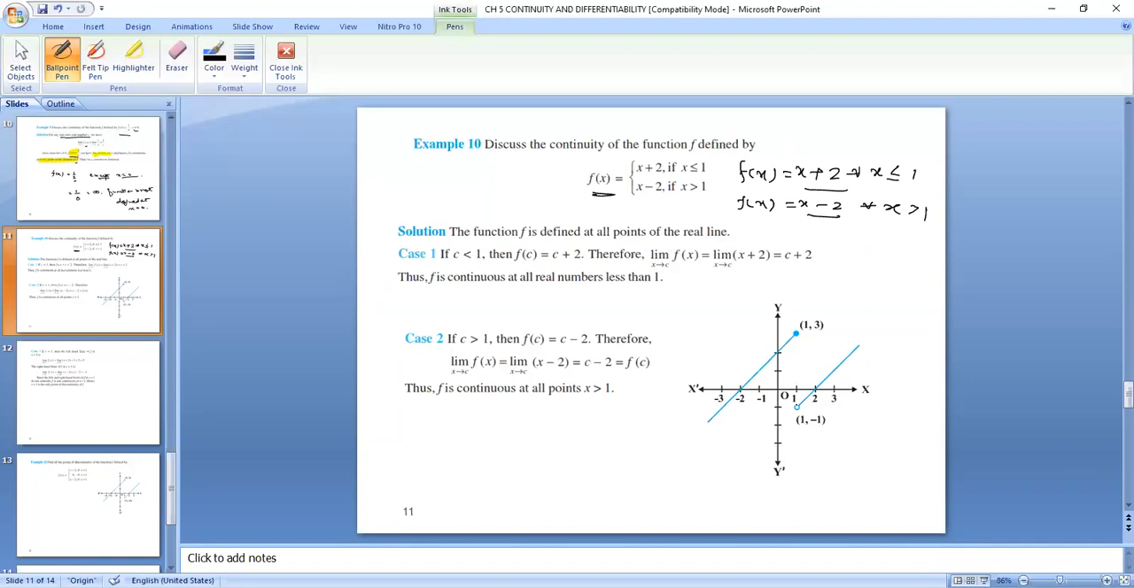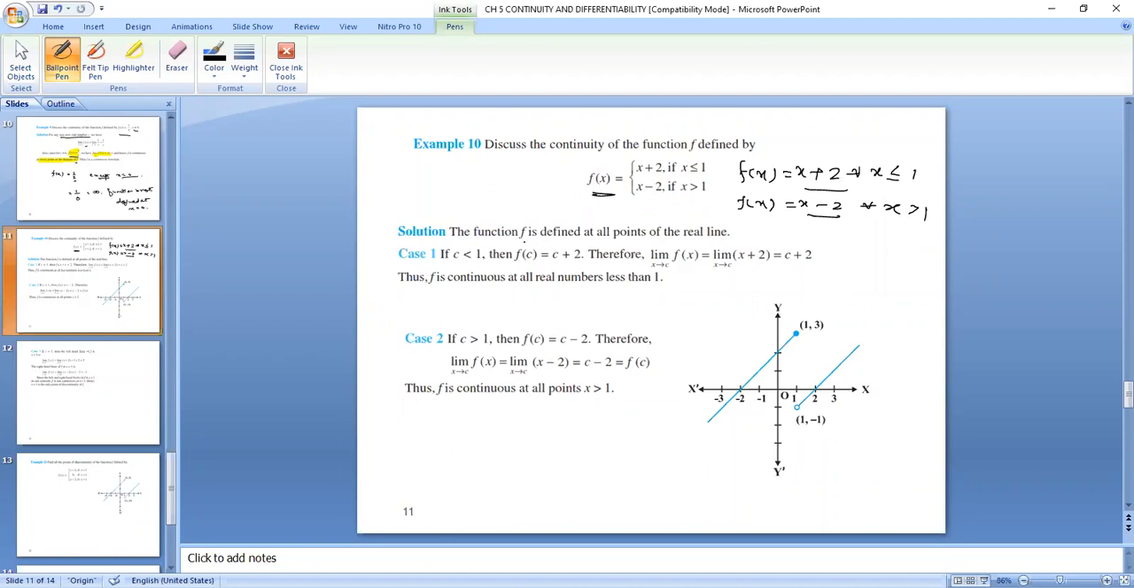Because the graph will now be different lines. This is the graph given to you. For x plus 2, it will be a different line. For x minus 2, it will be a different line. And you can see that this single line is itself continuous. If we are talking of the complete function, then the two lines are not showing continuity, right? So we will prove one by one.